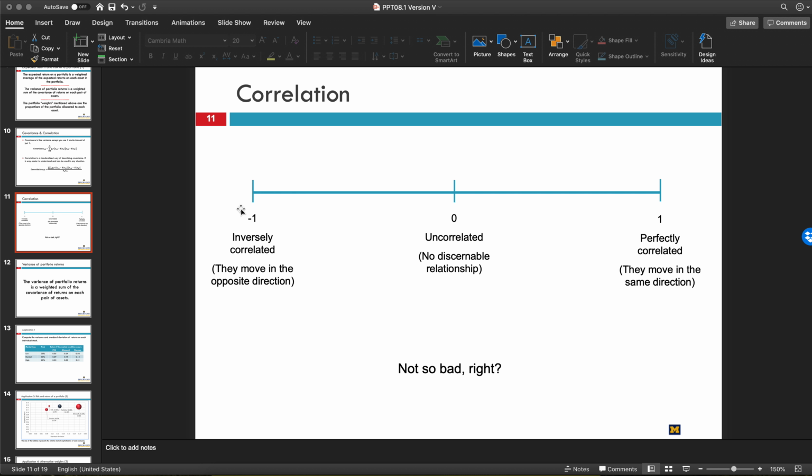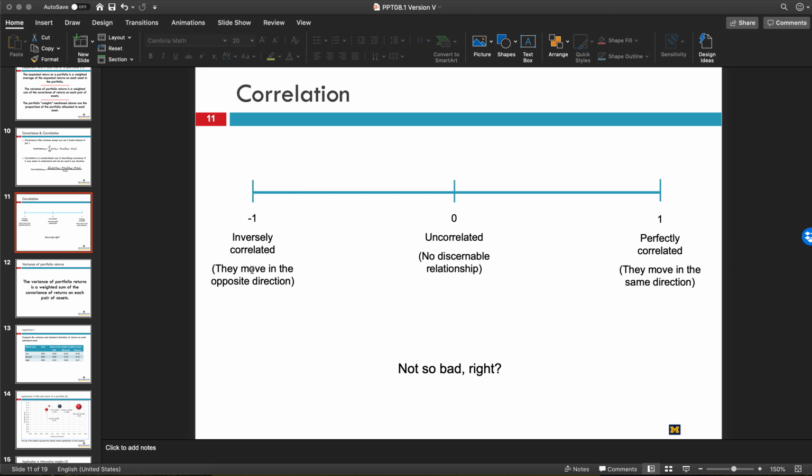So the correlation of -1 means that things are inversely correlated. They move in the opposite direction. So if one goes up, the other one goes down. A correlation of 1 means they move in the same direction, so both go up at the same time. Uncorrelated means there's no discernible relationship. We don't really know what the relationship between these two variables is.